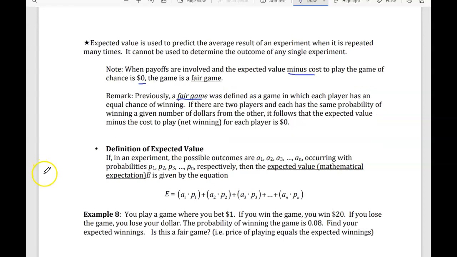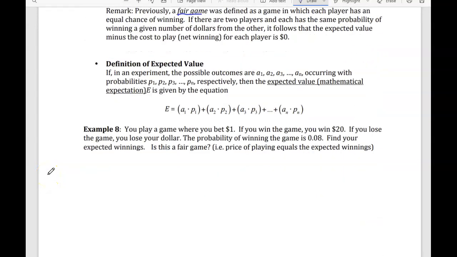Now, how we calculate the expected value is we take the amount of winnings times its probability. Amount of winnings times the probability. Okay? So, in other words, how much are we going to acquire times the probability, and then at the end, we'll subtract out the cost of it to see, do we have a fair game?